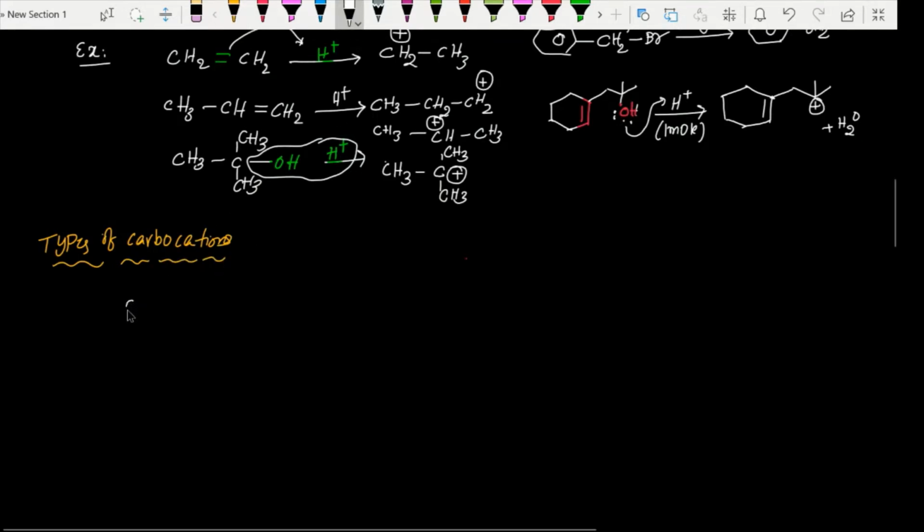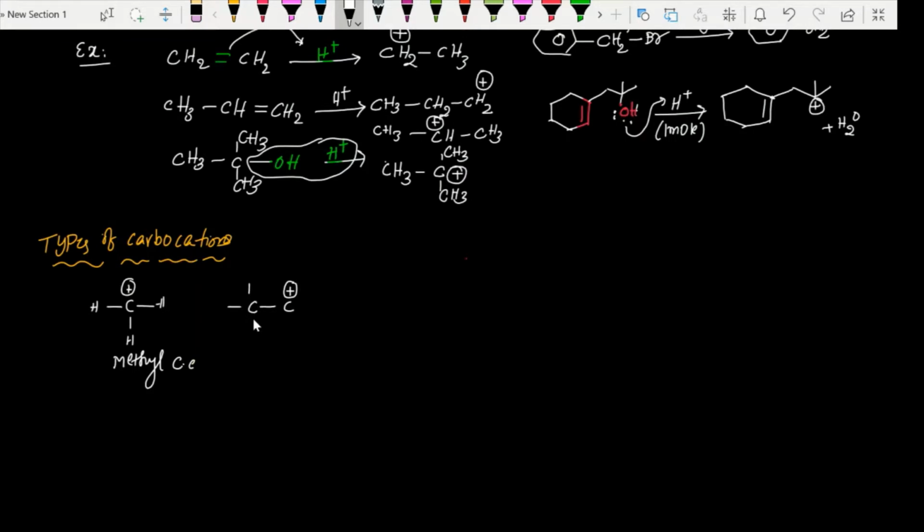If the carbon with one positive charge is attached to three hydrogens, we simply call this methyl carbocation. If the carbon having positive charge is connected with one sp3 carbon, we call that a primary carbocation.